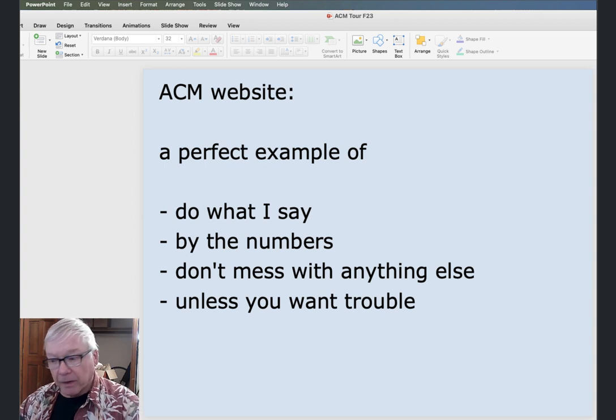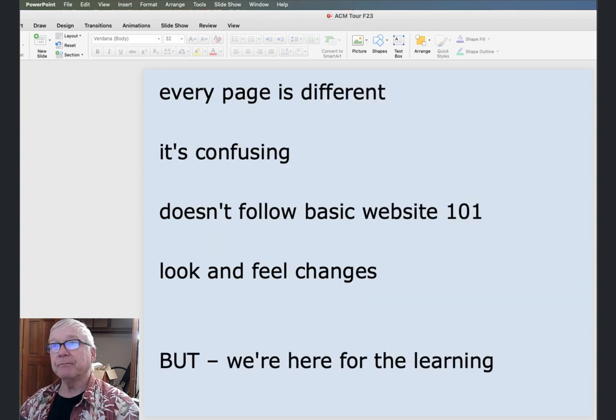So the ACM website, speaking as someone who is a certified internet webmaster and was trained and has experience in actually doing this stuff, is a perfect example of what not to do. It is very confusing, and so it's a perfect example of do what I say by the numbers exactly as I show you. And if you mess with anything else, you're not going to get the right result. If you do what I show you, you will get the right result, okay?